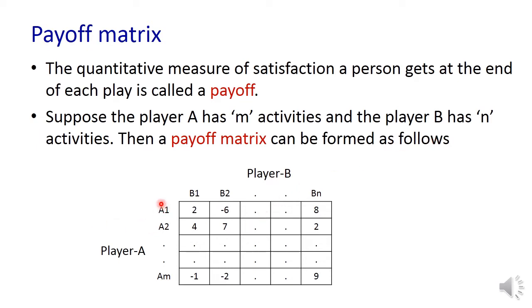Usually for player A we write the strategies of player A in rows and the strategies of player B in columns. So this is an M cross N matrix. So this is the payoff matrix. 2 means it is a profit for A if he chooses A1, and it is a loss for B if B chooses B1. Similarly for the other values. One thing we need to remember always with respect to the payoff matrix is that the payoff matrix is the profit for A and it needs to be treated as a loss for B.